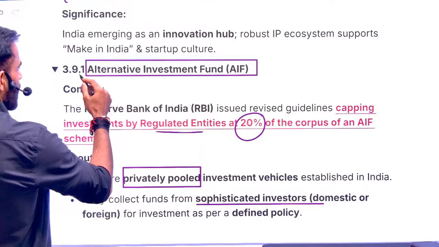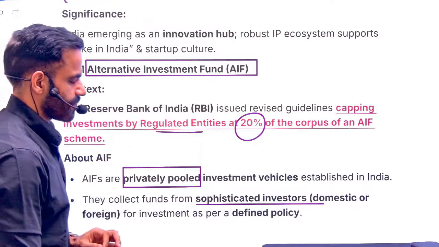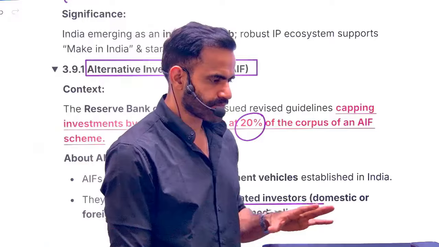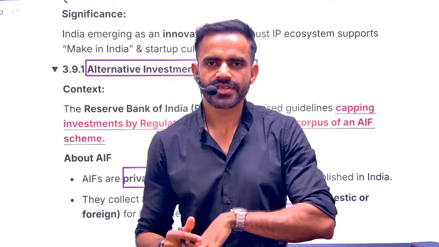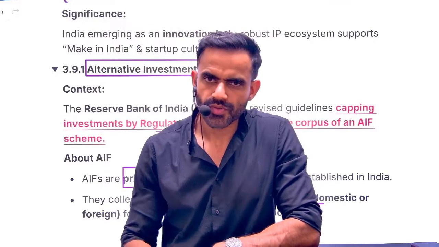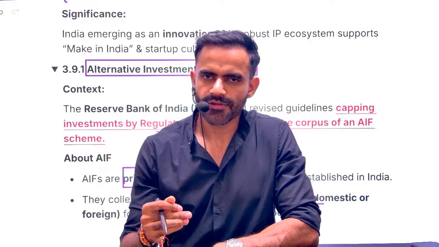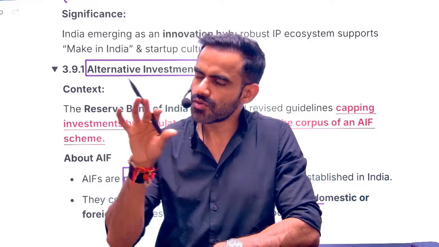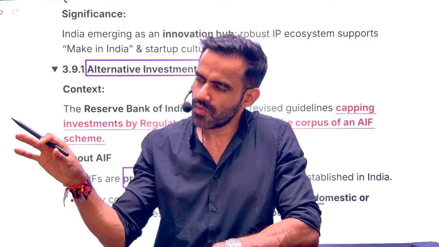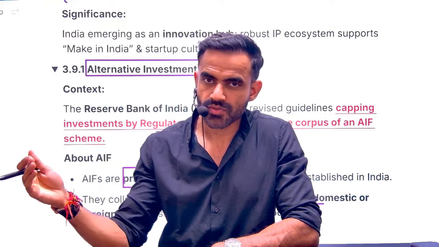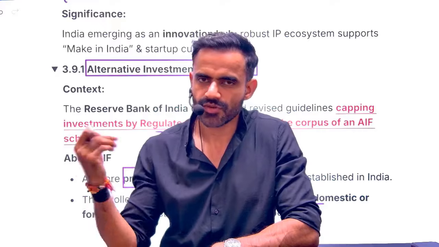Next is related to AIF, that is Alternative Investment Fund. Understand, let's say you want to invest into stock market, but you don't know how to do it, or you are too afraid to take the risk. So you will go to a person who is an expert in this, or at least who says that I am the expert and I can invest your money.